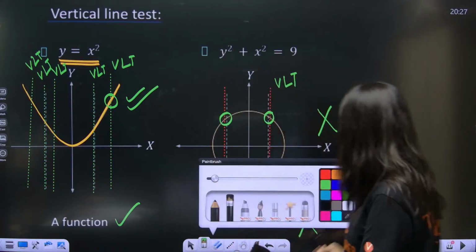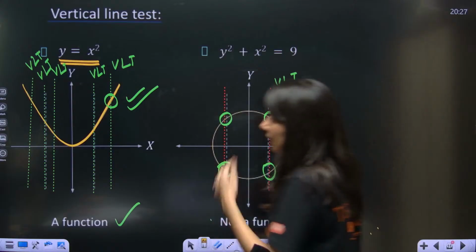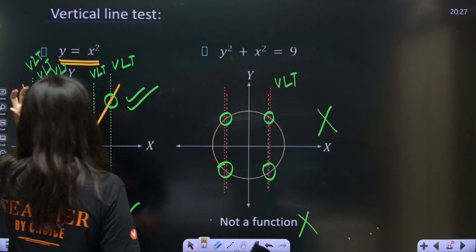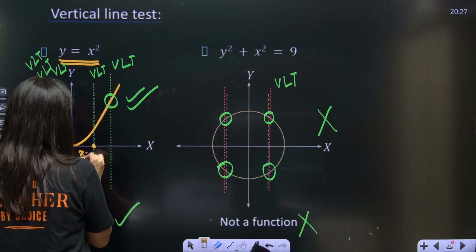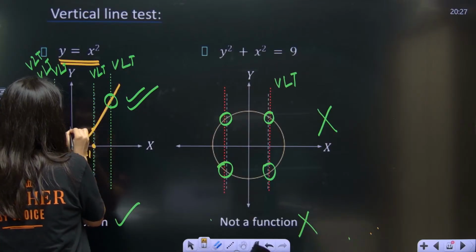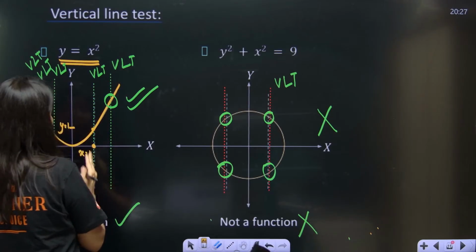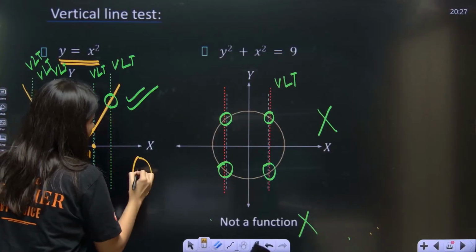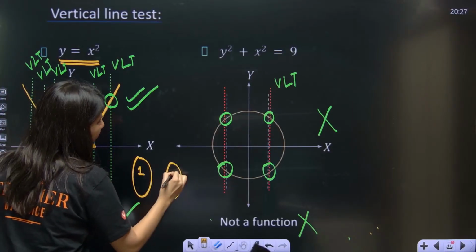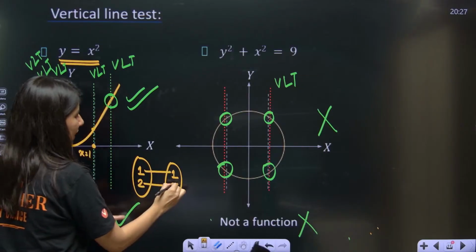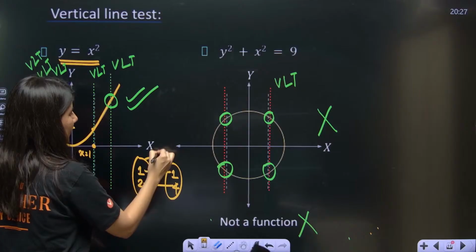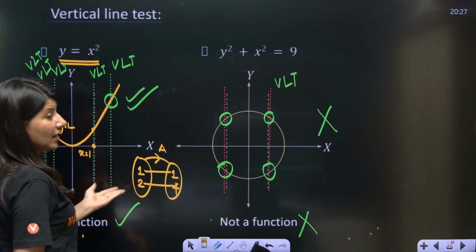Let me tell you. See, over here, if you put x equal to 1, you are actually getting y equal to 1. So 1 input, 1 output. x equal to 1, y equal to 1. x equal to 2, y equal to 4. Can you see? You have drawn a mapping diagram. That means 1 input, 1 output.